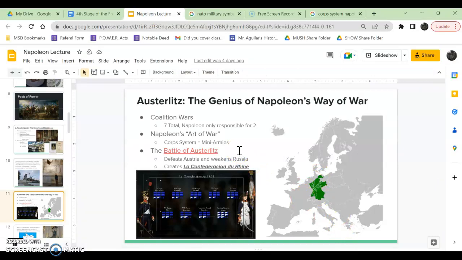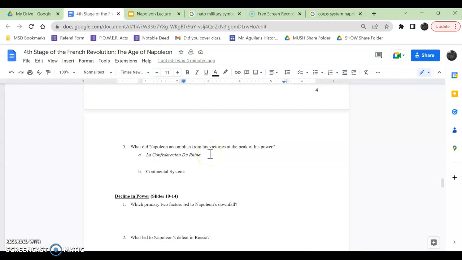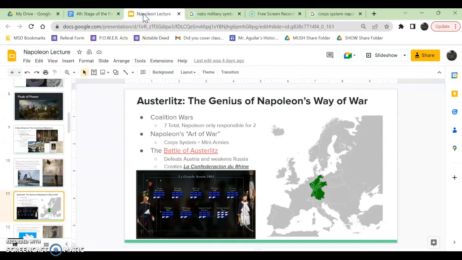So Napoleon won, and after he defeats the Holy Roman Empire, he takes a bunch of territory from it, roughly modern-day Western Germany, and he forces them to swear loyalty to himself. And he also puts his brothers and sisters as kings and queens of these various territories. So La Confédération du Rhin, simplified, is French puppet states under the protection of France. You're probably like, that's not very liberty-like of Napoleon, forcing these people to swear loyalty to him. And I guess it's nice that they get protection from him, but what if they don't want protection from him?